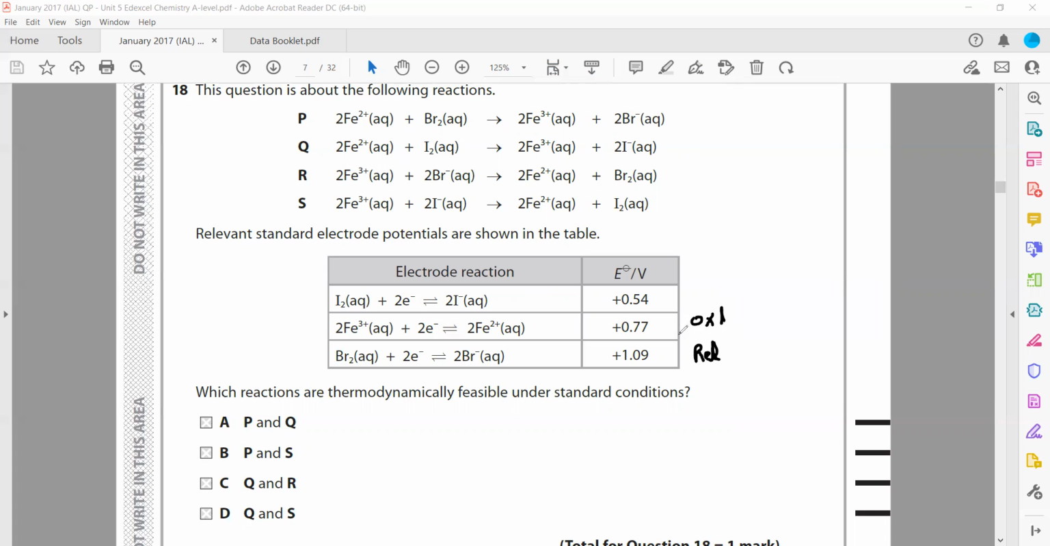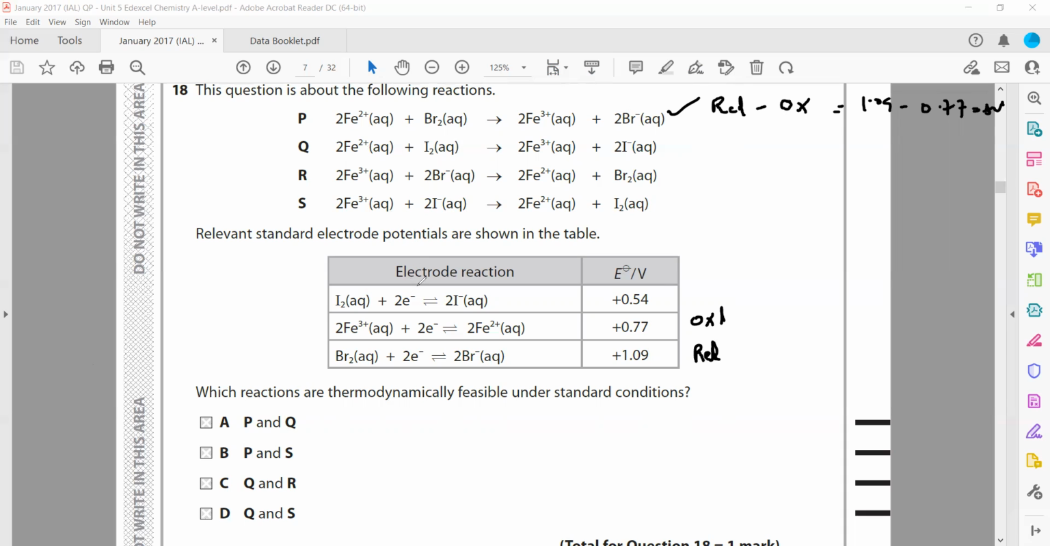But when we work out whether it is thermodynamically feasible, what is the formula? That is reduction minus oxidation. So 1.09 minus 0.77. We'll get a positive answer. If we are getting a positive answer, it means this reaction is thermodynamically feasible. So P can occur. So any option with a P is right. So A and B are the only ones. Then when we check Q